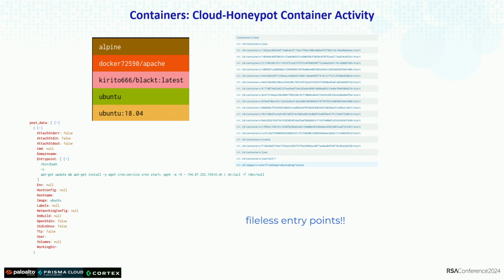I don't know if you're familiar with the concept of fileless execution, but here what you will see is fileless containers, meaning that they are executing the operation in a container without using a malicious container. They just use a normal container, where Alpine is the name of one container and Ubuntu is another, but they use a command line in the entry point of the container to run. In this case, they are communicating with the C&C to download the sample. And this is an example of a fileless entry point, where you use a non-malicious container but just do malicious activity with it.